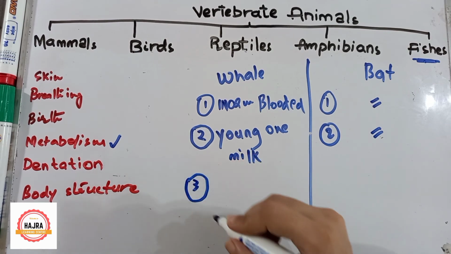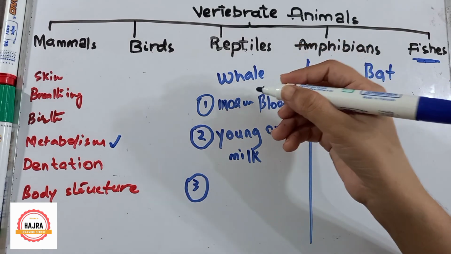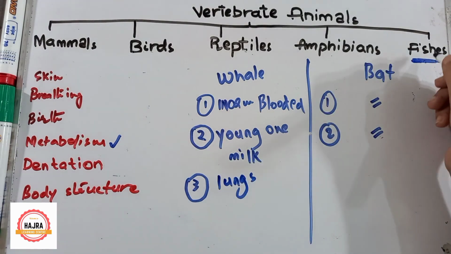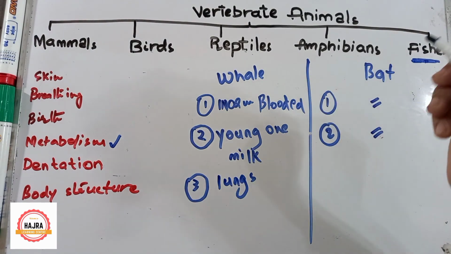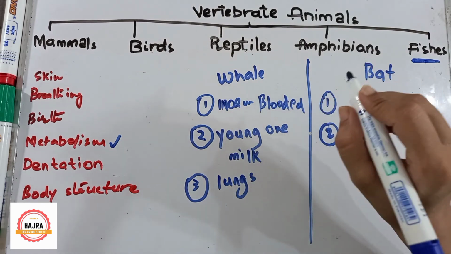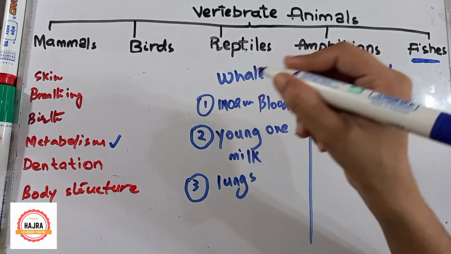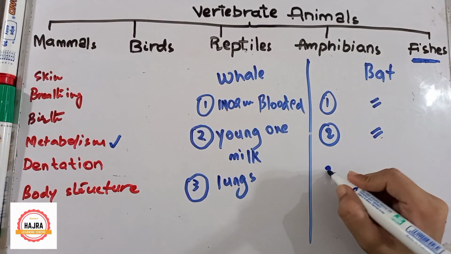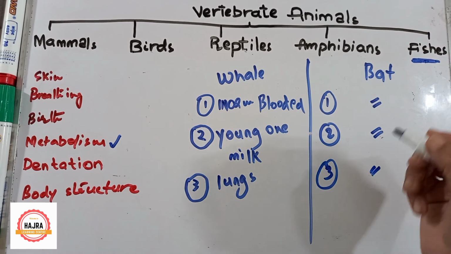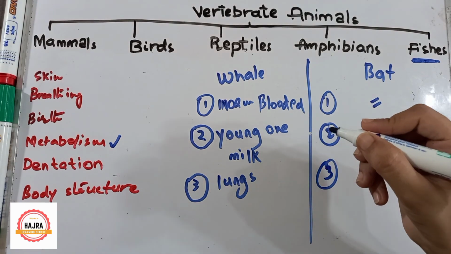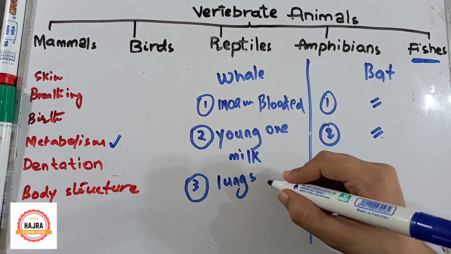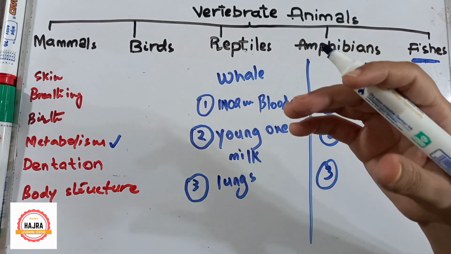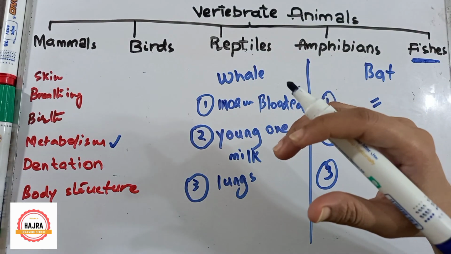Let me tell you number 3 point. As whale is a mammal, it has lungs for breathing. If you look at other fishes, they have gills for breathing. They do not have lungs. But whale is a mammal, so it has lungs for breathing. The same thing in the bat's case. They have lungs, and with the help of lungs, they can breathe. As whale is a mammal, for breathing it must come to the surface of the water.